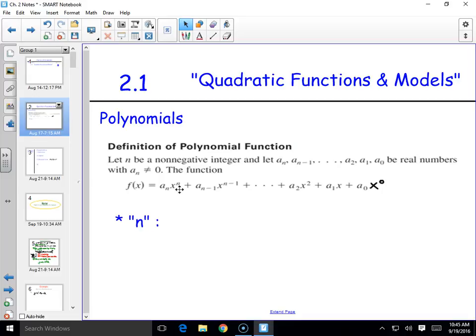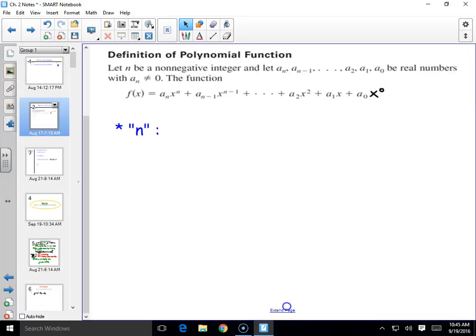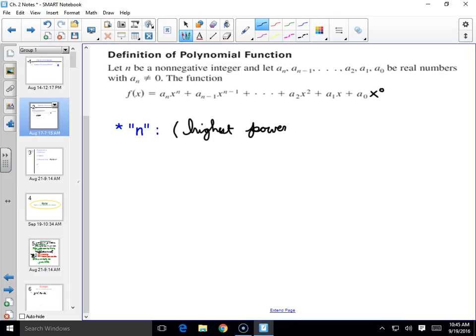See? 0 is the lowest power of x. Who is n? Oh, the highest power of x. He's the top guy. He's the highest power, whoever he is. Now, what's so special about the highest power? Do you remember the special name that's given to the highest power? I've already said it like 4 times today.